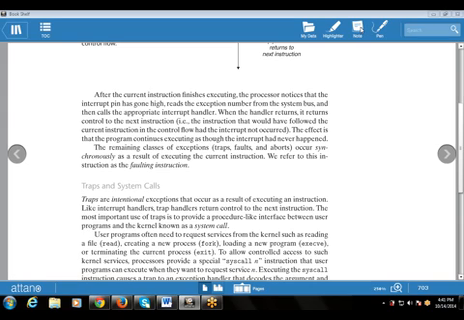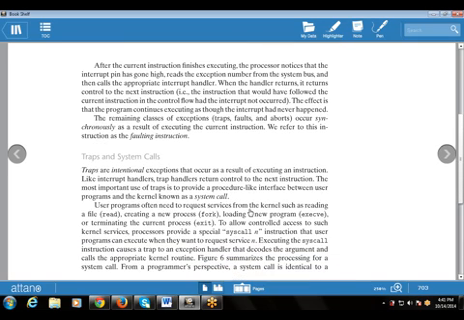Next is your trap, that is an intentional exception that occurs as a result of executing an instruction. So this is one category of exception that occurs intentionally, as a result of executing an instruction. Like the interrupt handler, the trap handler also returns the control flow to the next instruction.